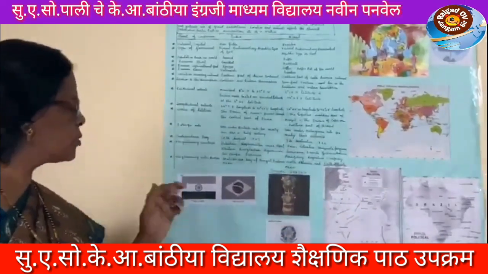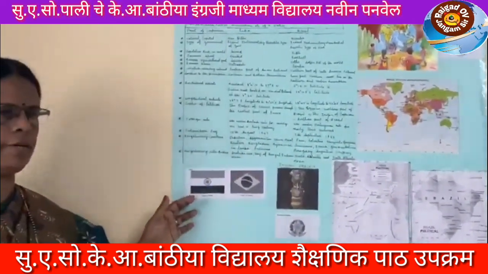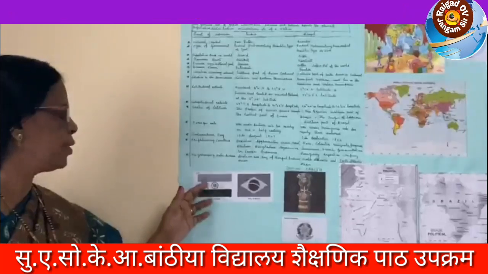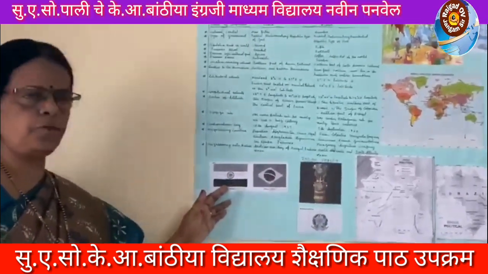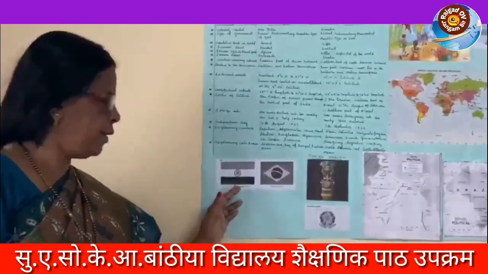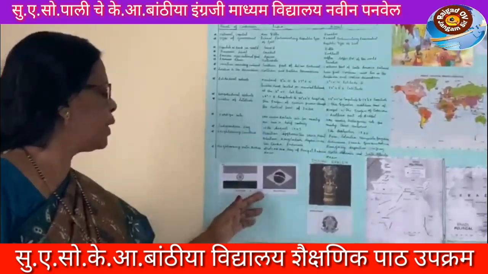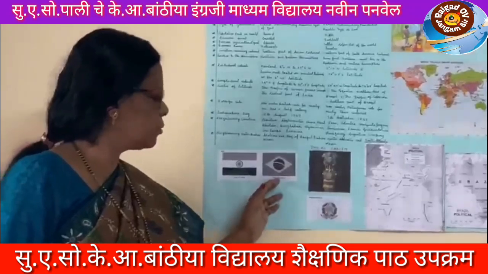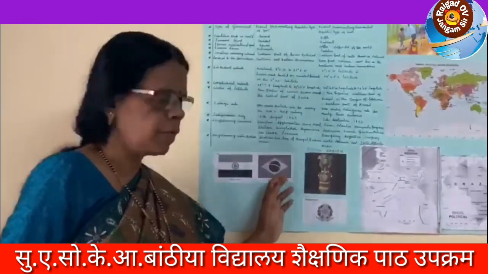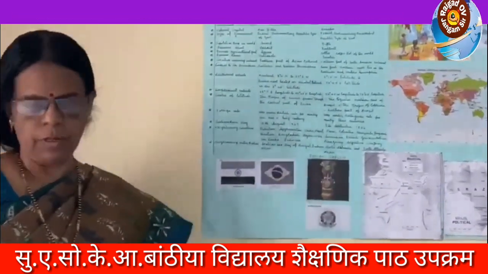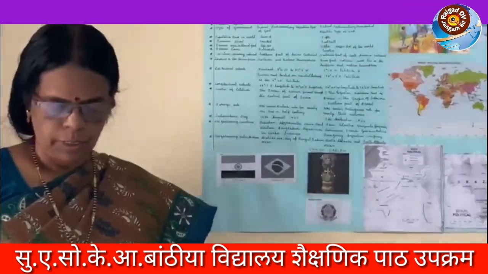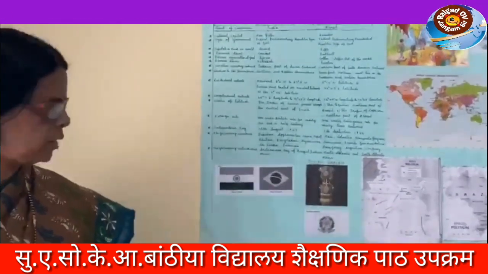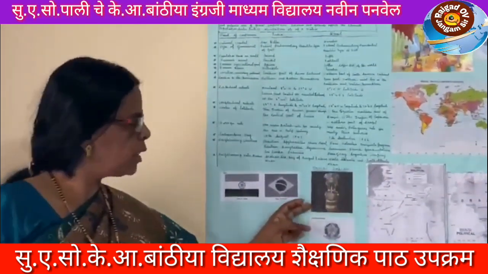And another, that's our flag, the tricolor flag, India's flag: orange, white and green. It shows the prosperity and development of India. And another one, the flag of Brazil, is also here. Another one is the emblem. The national emblem of India is here, the Ashok Stambh.